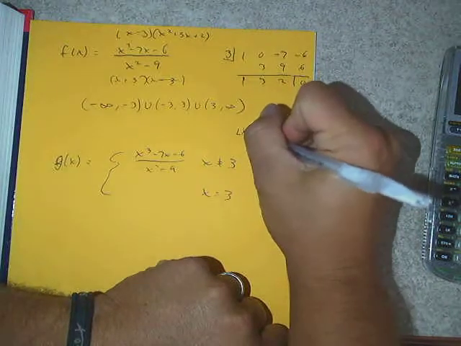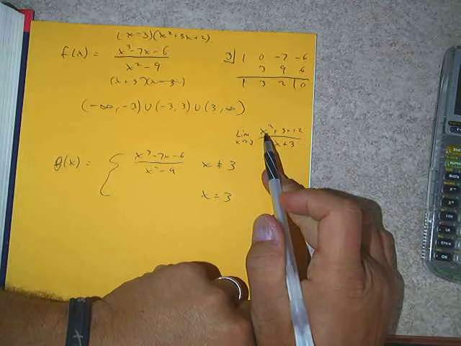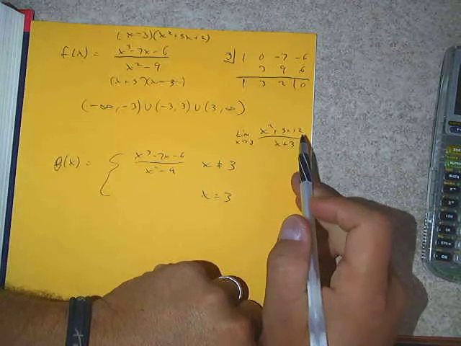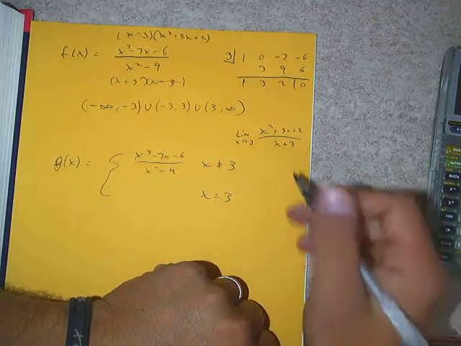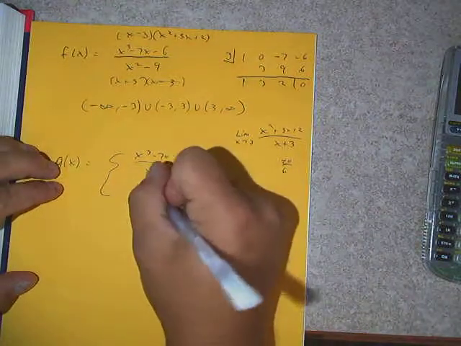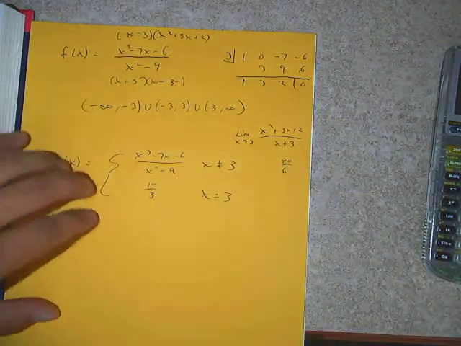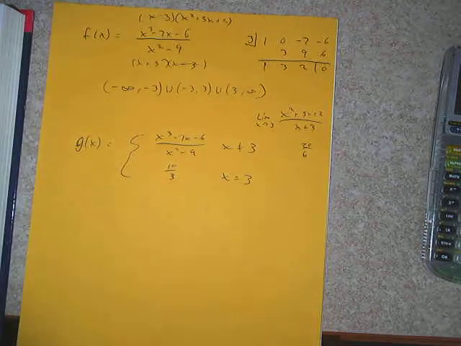So if we can successfully factor that top, and we know that those two cross out, then our new function that we're going to try to find the limit for is x squared plus 3x plus 2 over x plus 3, that is. And now, if we want to find the limit as x approaches 3, we can plug in and see what we get. We get 9 here, 9 here, 2 here, that'd make 20. And then 3 here, give us 6 on the bottom. So the answer would be 20 over 6, which reduces to 10/3. And so that right there is going to be what goes in the blank.